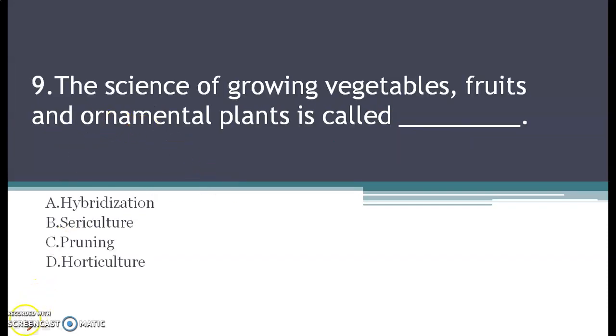9th question. The science of growing vegetables and fruits and ornamental plants is called, and your options are A, hybridization, B, sericulture, C, pruning, and D, horticulture. Ornamental plants are those which are used for show purpose, which we use for decoration or show purpose, or which are grown for that.